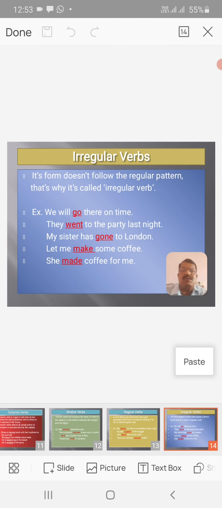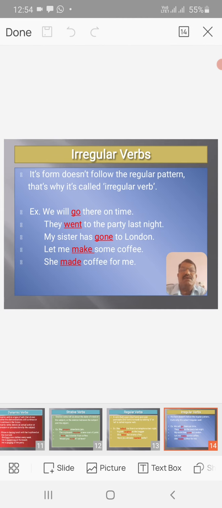In the next sentence, my sister has gone to London. Gone is an irregular verb. Let me make some coffee. Here, make is not a regular verb, and then, she made coffee for me. Made is an irregular verb.